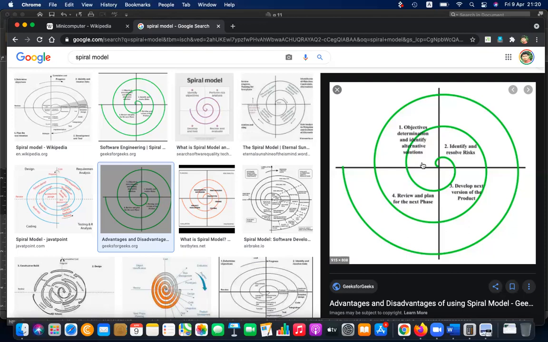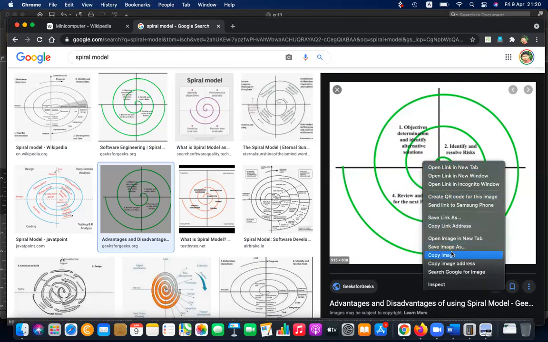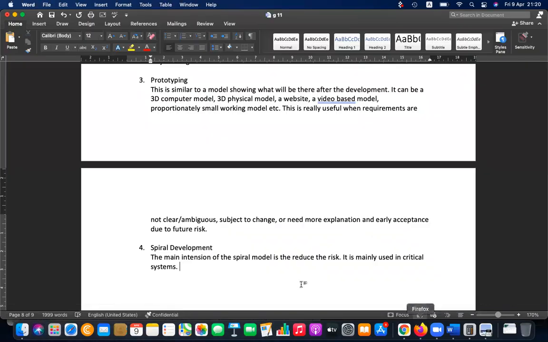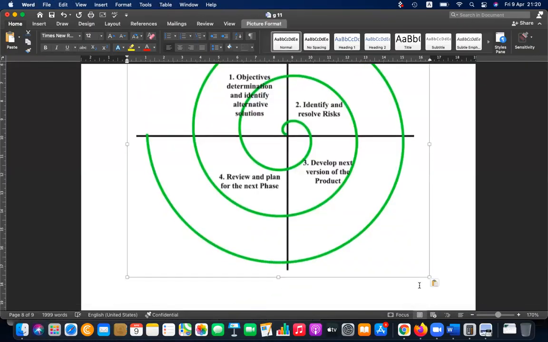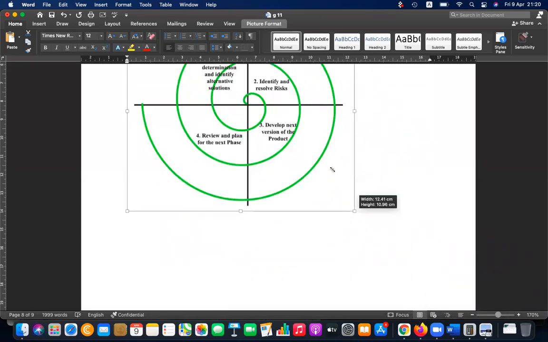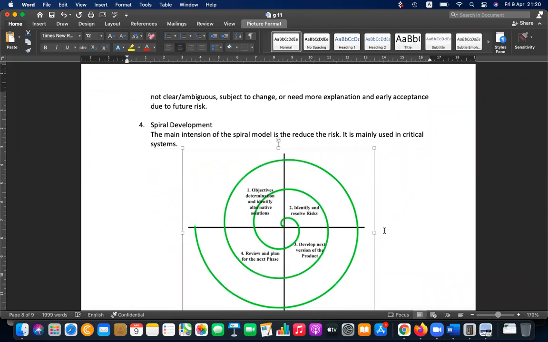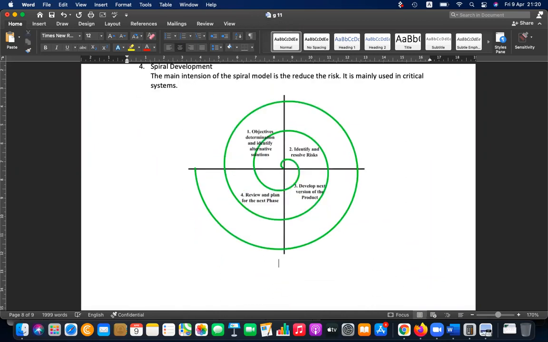So these are the phases, right? I'm going to copy this, you can write the same. There are some detailed models, but that is not needed for your level. Only knowing these 4 steps will be enough. So please write down under that. Keep some space for drawing, and write down.